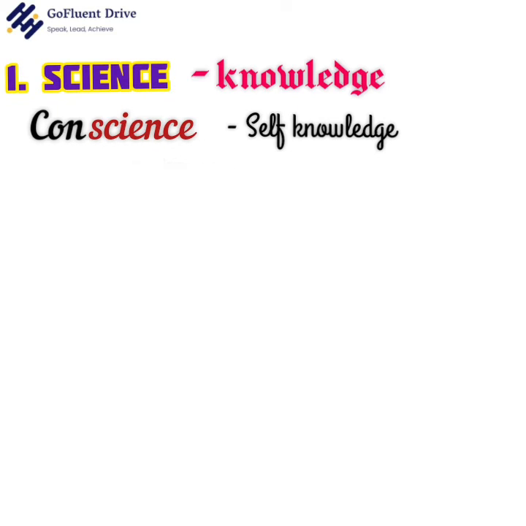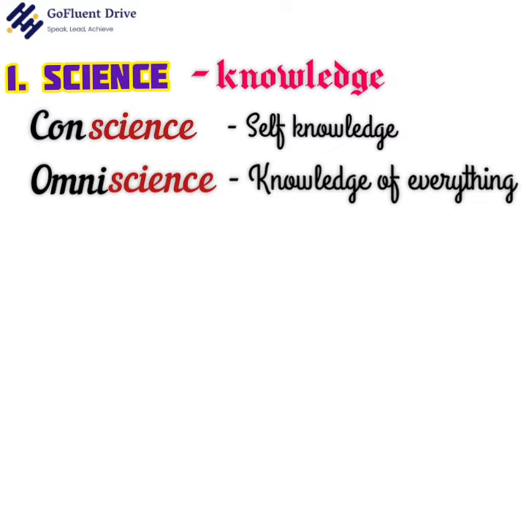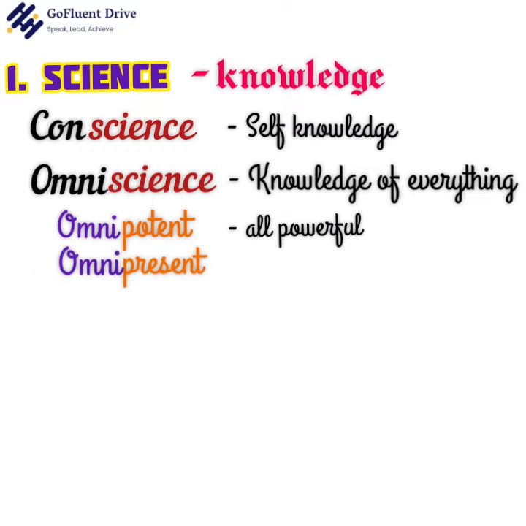Now, we will move on to the next word, omniscience. Here again we have two root words, omni and science. We know that science means knowledge and the root word omni means all or every. Thus, omniscience means knowledge of everything or infinite knowledge. Any word that starts with omni relates to every, like omnipotent, that is all powerful, omnipresent, that is something that is present everywhere like air, God, etc.